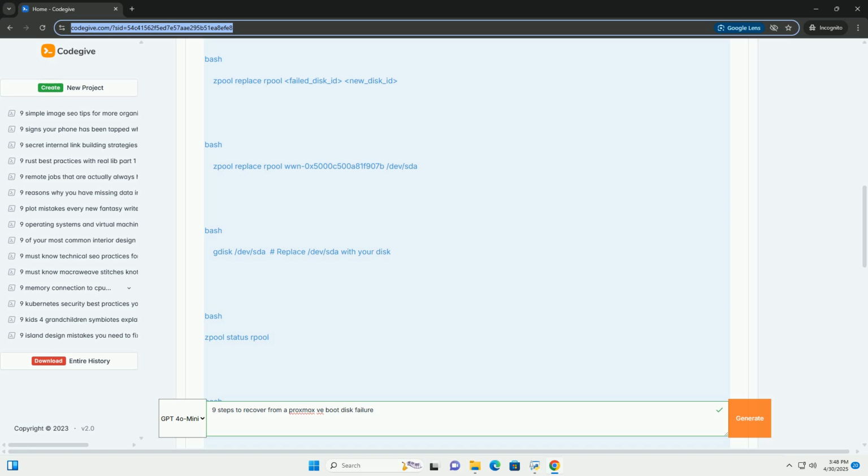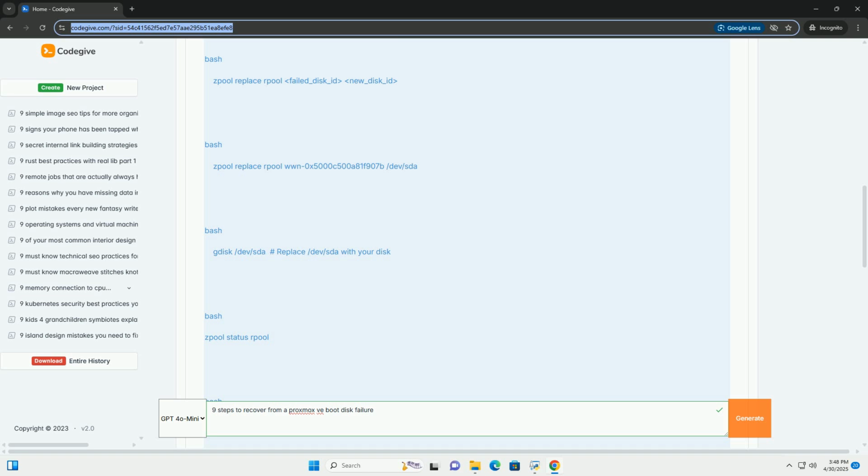Step 5, identify the ZFS pool and disks. Before proceeding, you need to identify the ZFS pool name and the available disks. 1. List ZFS pools. This command will show you the status of your ZFS pools. Look for the pool that contains your root file system, usually named rpool or something similar depending on your installation. Note the pool name. It will also likely show the degraded or failed drive.